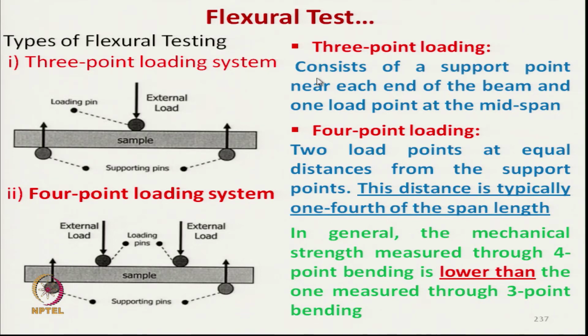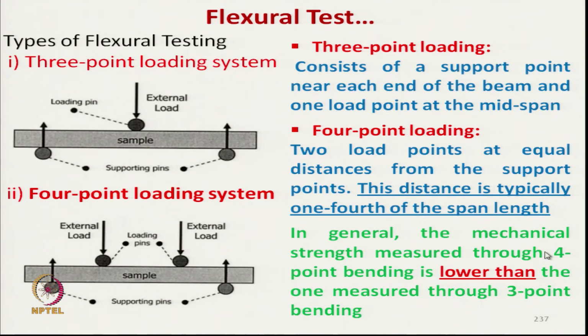So, 3-point loading consists of a support point near each end of the beam and one load point at the middle. And in 4-point loading, there are two support points, and the distance between the two loads is typically 1/4 of the total length of the composite.